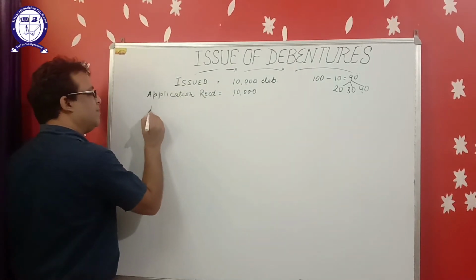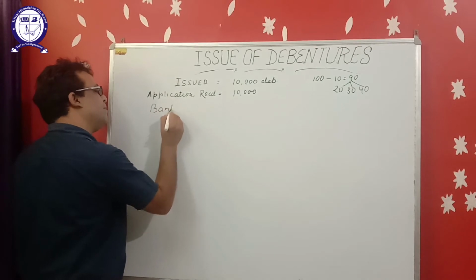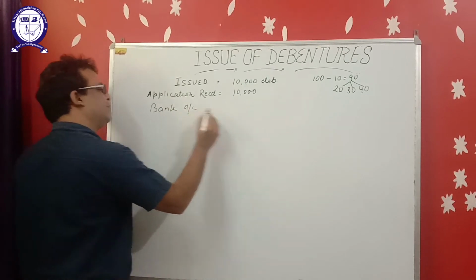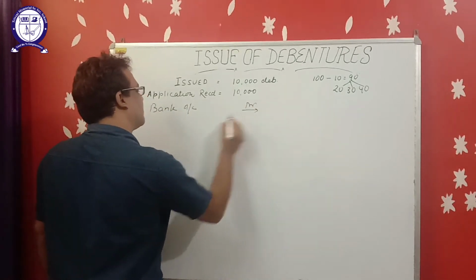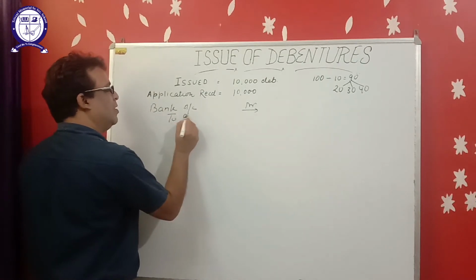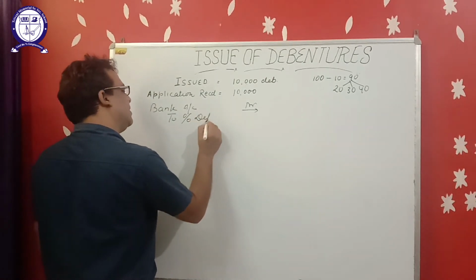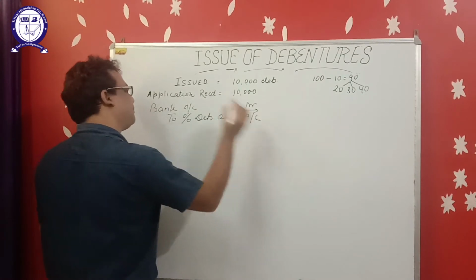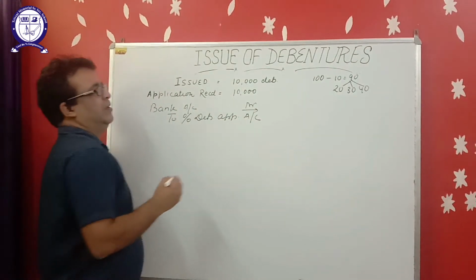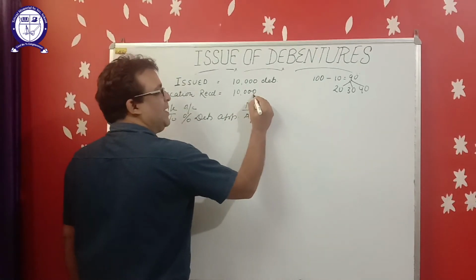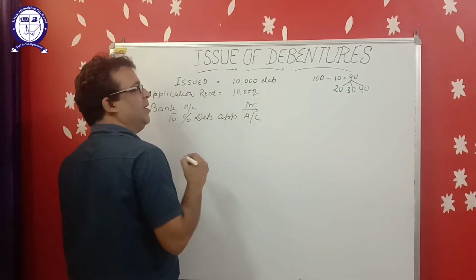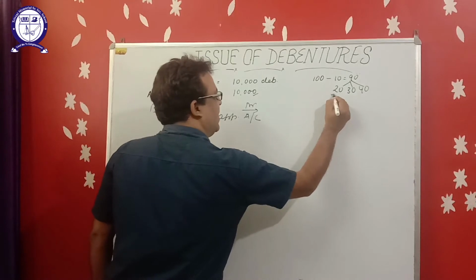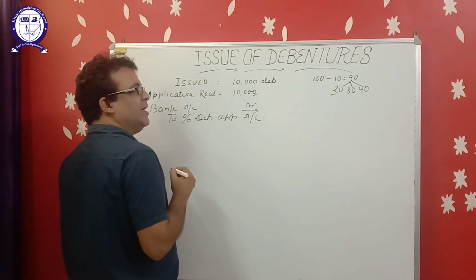First entry, bank account debit to 10% debenture application account. Total applications we have received are 10,000 and per debenture application money is 20.